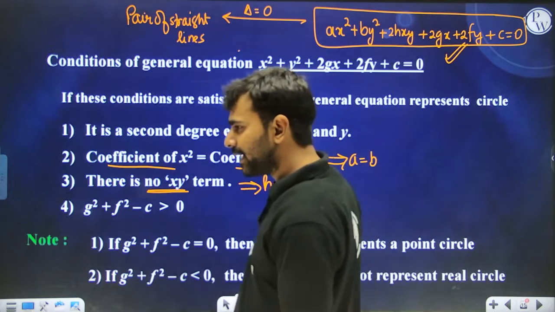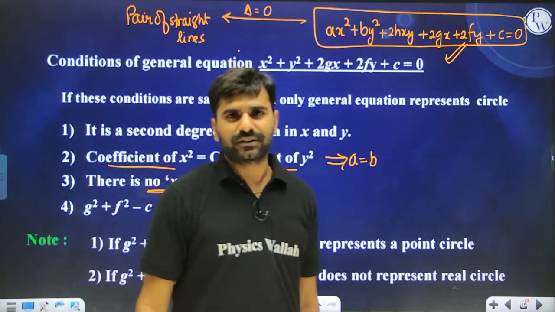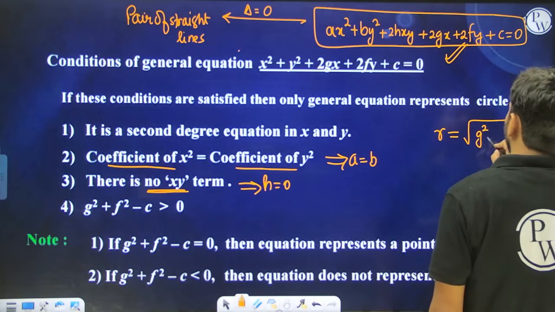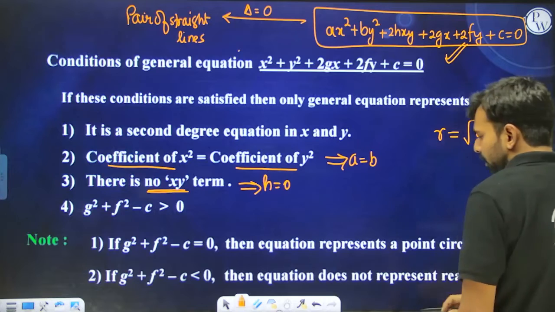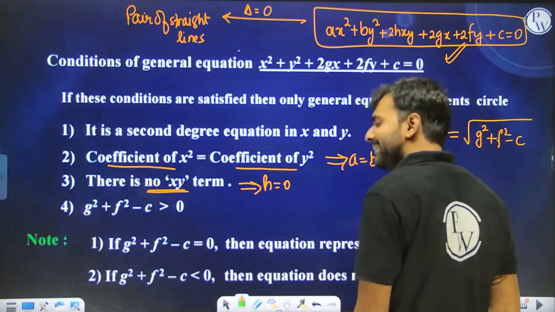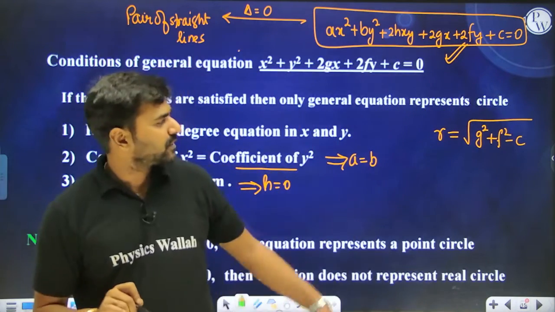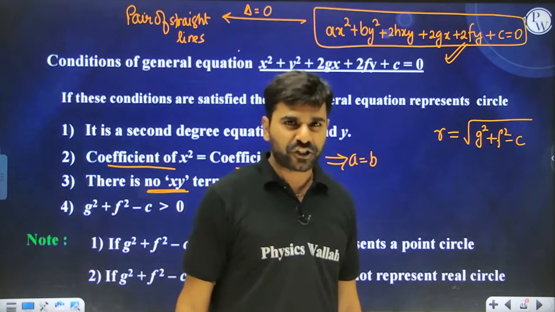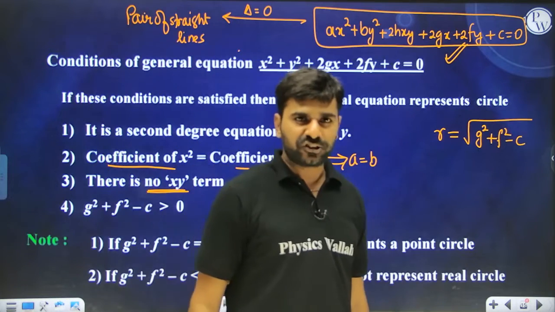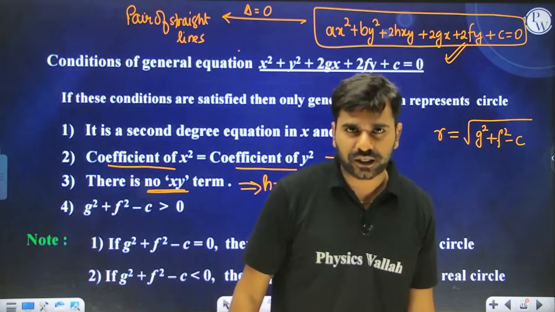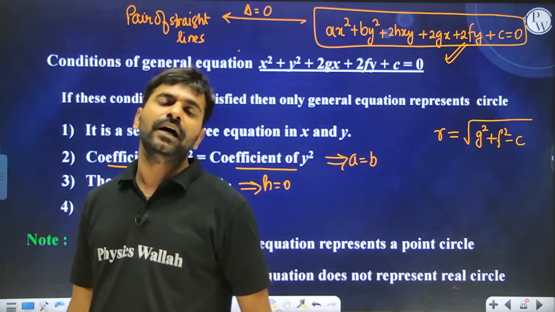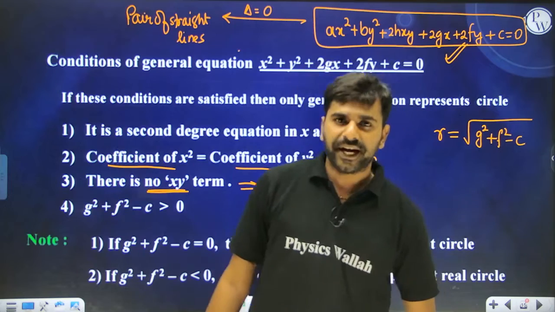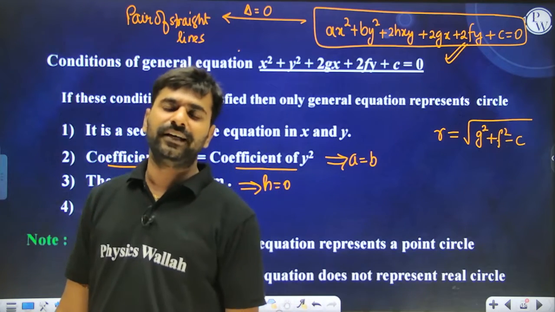Okay, now in a circle, the radius is under root of g square plus f square minus c. So in that case, understand, if anything written inside the under root is positive, then this is going to be a real number, and if anything inside the under root is negative, then that is going to be an imaginary number. So if the radius is coming out to be imaginary, we call those circles imaginary circles, whereas if the radius is a real number, then we call those circles real circles. Also, if the radius of a circle is 0, then we say that it is a point circle.